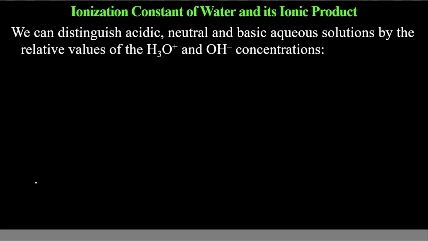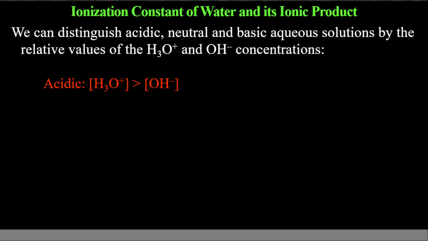We can distinguish acidic, neutral and basic aqueous solutions by relative values of hydronium ion and hydroxyl ion concentrations. Hydronium ion will represent acidic character, hydroxyl ion will represent basic character. Okay, because if H plus is released, it is acid. If OH minus, as per Arrhenius concept, it will be base. So that's why they will represent acidic and basic character.